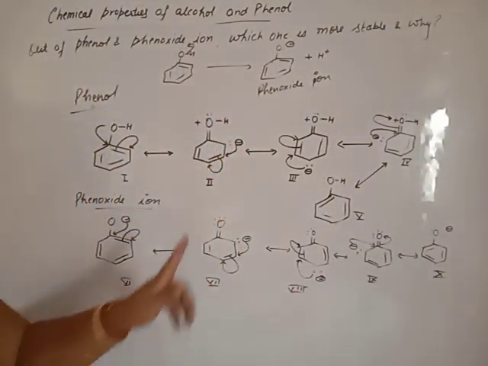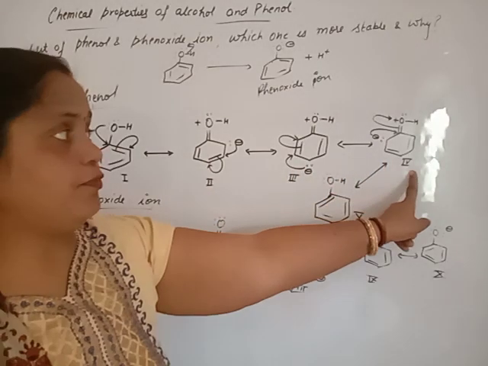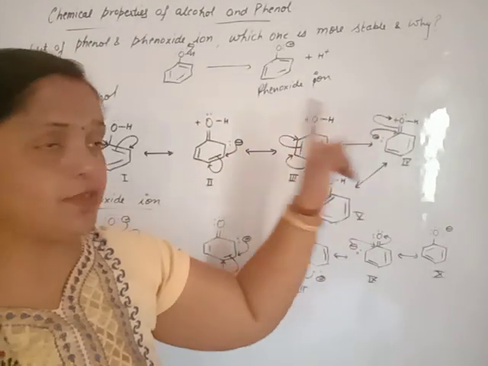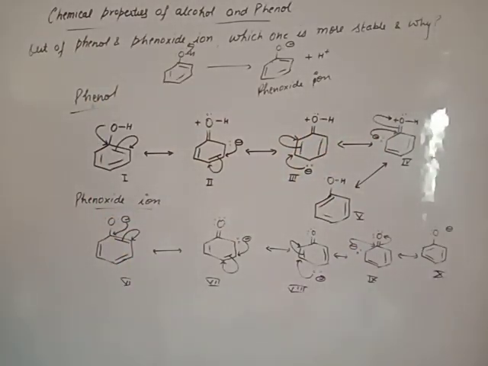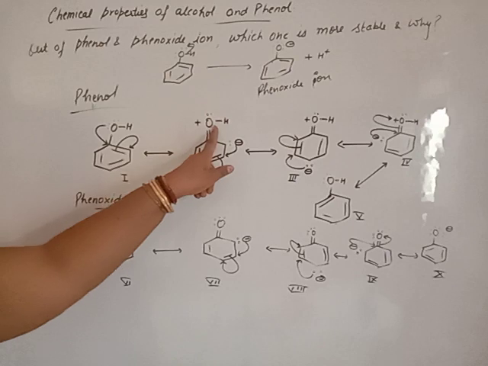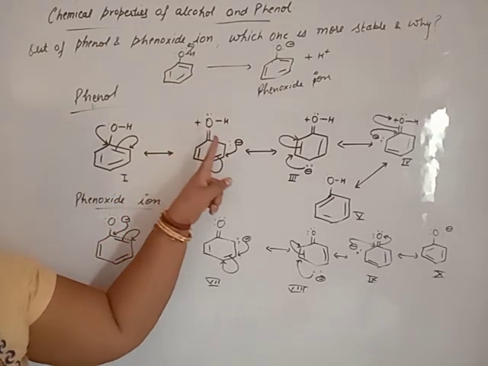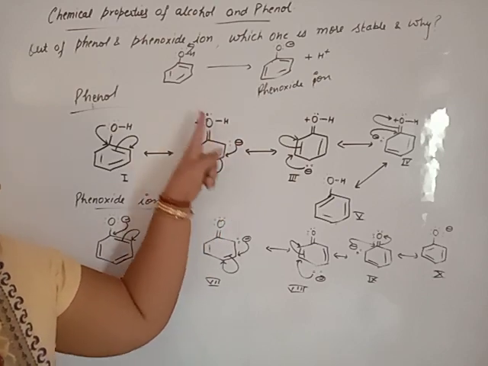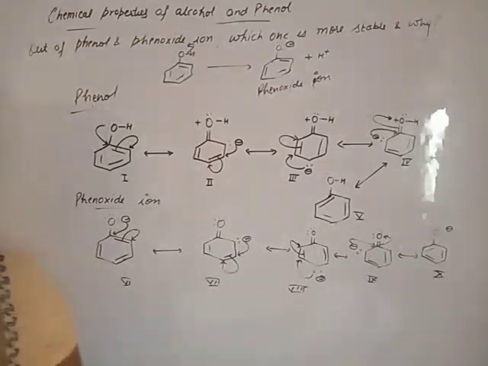Here is structure number 2nd, 3rd and 4th. Ionic character of phenol is there, but charges present on atom make it less stable. Why make it less stable? Why beta? Because more electronegative atom carry positive charge, less electronegative atom carry negative charge. This phenomena make the phenol less stable.